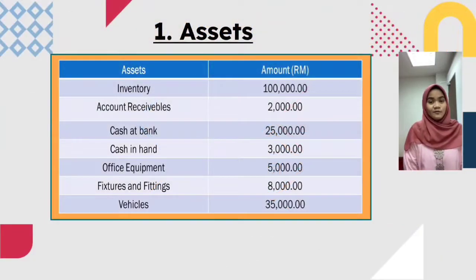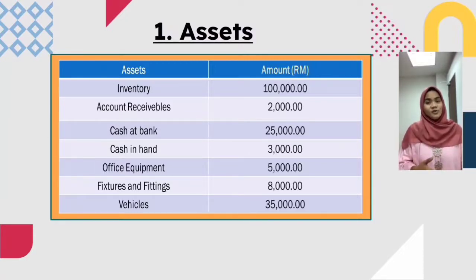I'll proceed to the first classification of business, which is asset. Asset is a resource owned by the business. There are 2 types of asset, which is current asset and non-current asset. Current asset is the short term of economic resources owned by the business, while the non-current asset is a long-term economic resources owned by the business.